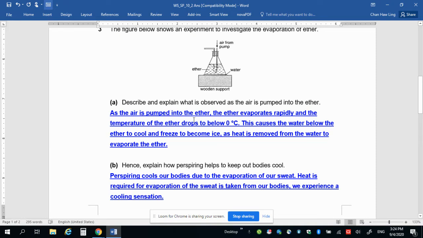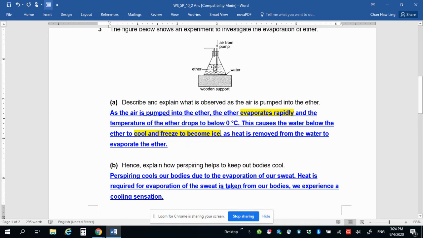When air is pumped in, the ether evaporates rapidly, and the temperature of the ether drops to below 0 degrees Celsius. This causes the water below the ether to cool and freeze, to become ice.